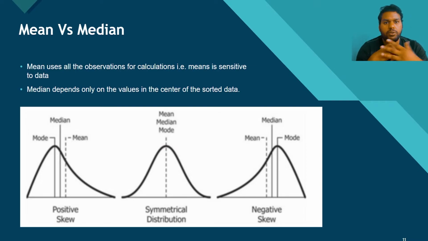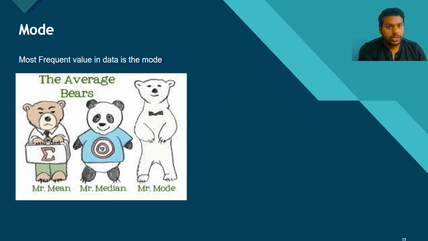That is what I try to show here with the help of three pictures, which is known as skewness, and later we are going to talk about it. If you see in the positive skew, the mean is greater than the median, but in the case of a negative skew, the median is greater than the mean. That means the median is not changing its position, whereas the mean changes position in positive skewness and negative skewness. That means the mean is more sensitive to outliers. So when we have a choice between the mean and the median, we mostly go with the median metric. Now a third term comes: what is a mode?